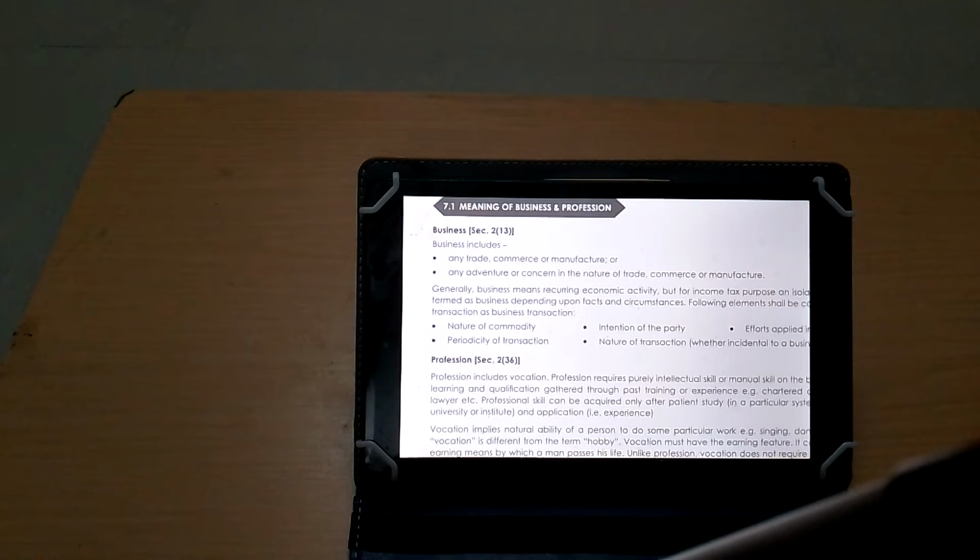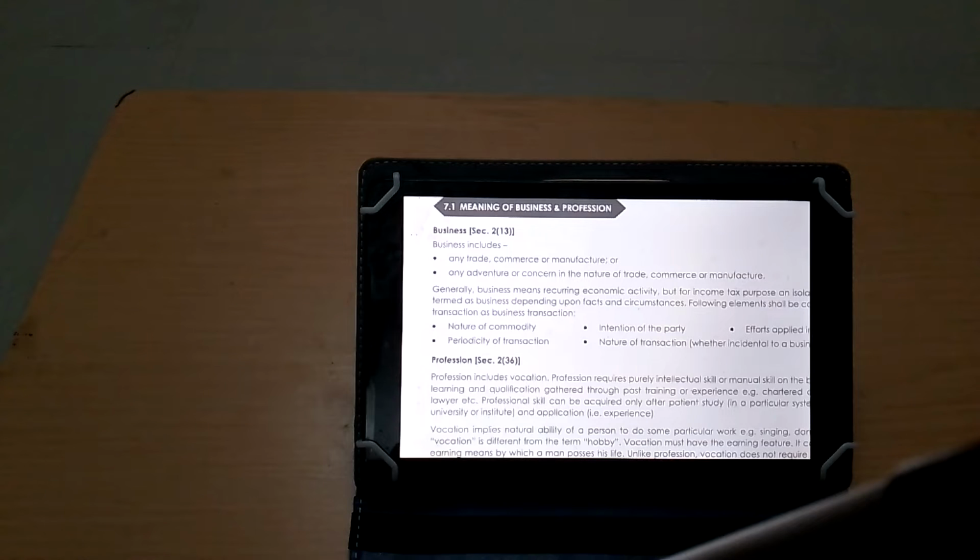What is PGBP? There is a charging section 28, which says any income which arises from business or profession will be taxable under this head. For that, you need to know first what is business and what is profession. Business and profession more or less have the same meaning. Business can be said as a recurring economic activity, an activity which is done in a routine manner for earning income, but with profit motive, which means any activity without profit motive cannot be called a business activity. So business means any recurring economic activity with a profit motive for earning income.